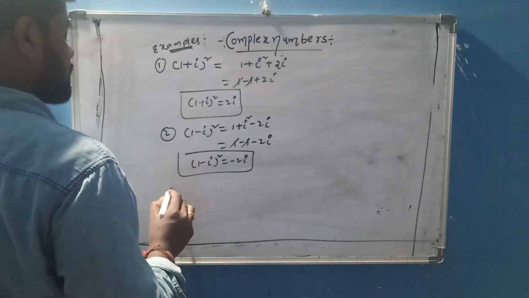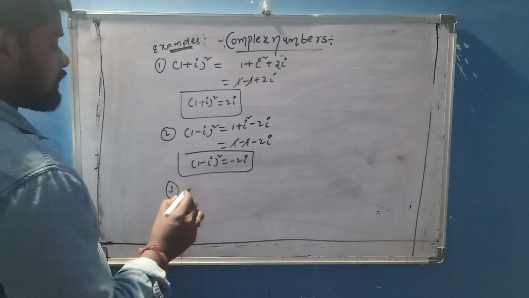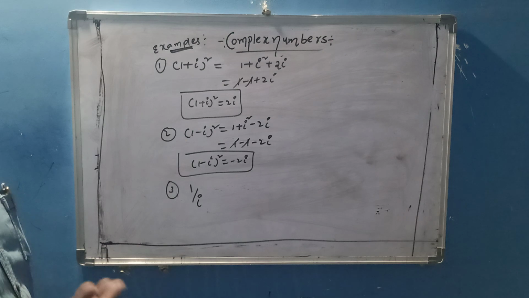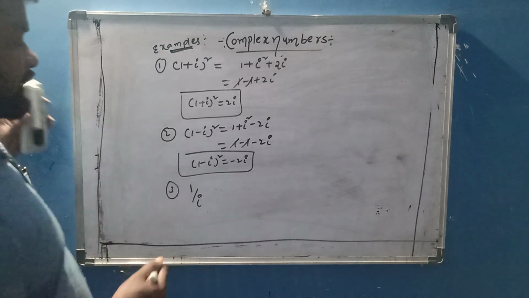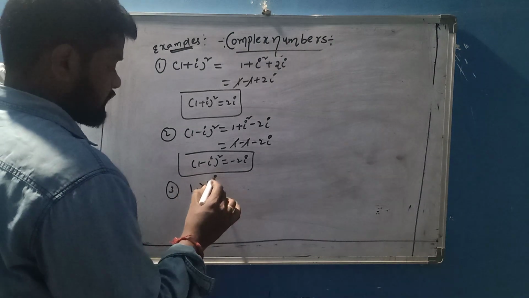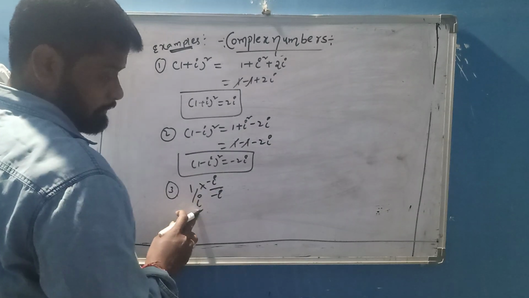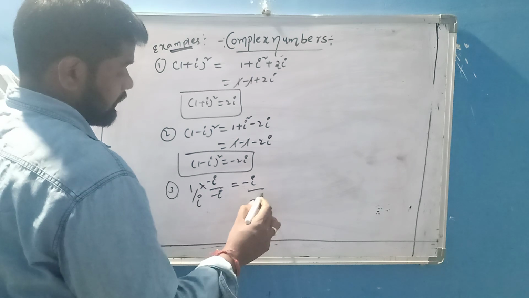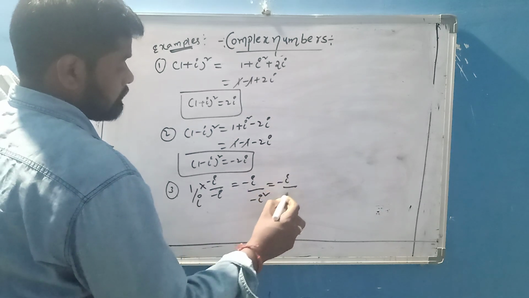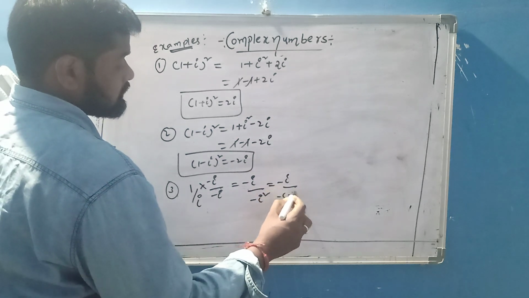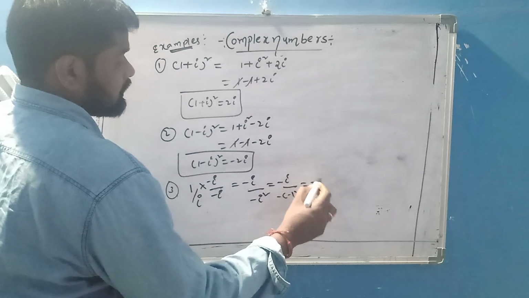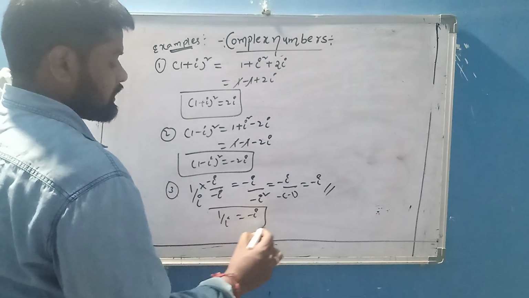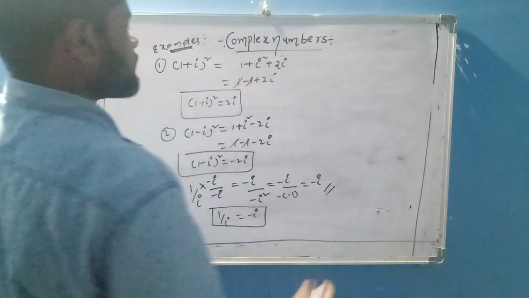This is the second property. Third property, 1 by i. How much is the 1 by i value? Now I am discussing it. The denominator is a complex number, so compulsorily take the rationalization. Multiply by minus i by minus i, because here plus i is there. Then minus i divided by minus i square, that is minus of minus 1, that is plus 1, so the value is minus i. 1 by i is equal to minus i.